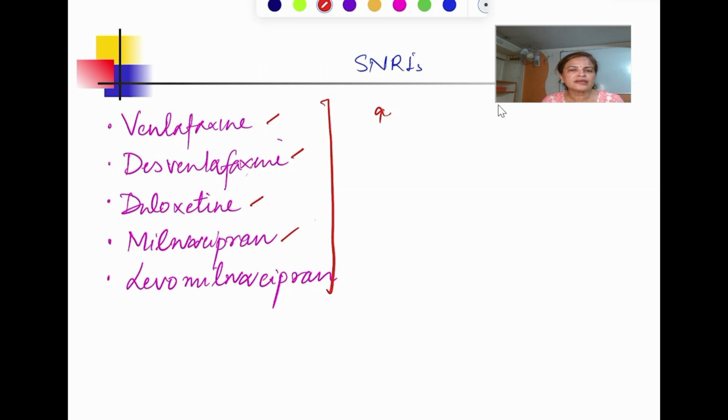There is no cardiac arrhythmia, no hypotension. So all that is not seen with this venlafaxine, desvenlafaxine, duloxetine, and all these drugs. Okay, so duloxetine, it is preferred in neuropathy. ठीक है, उसमें भी हम देते हैं.